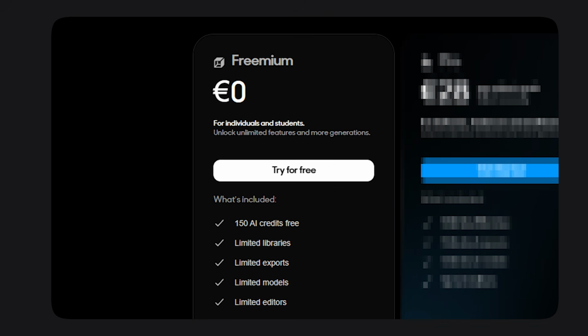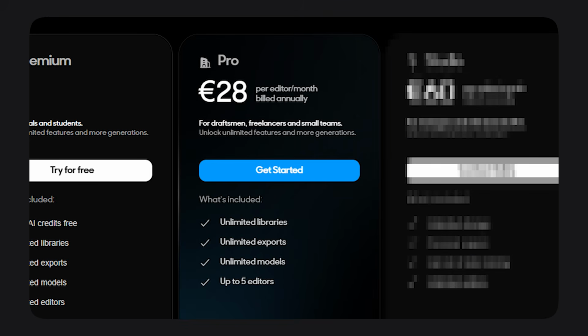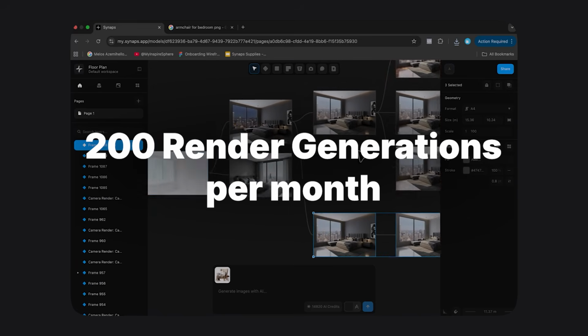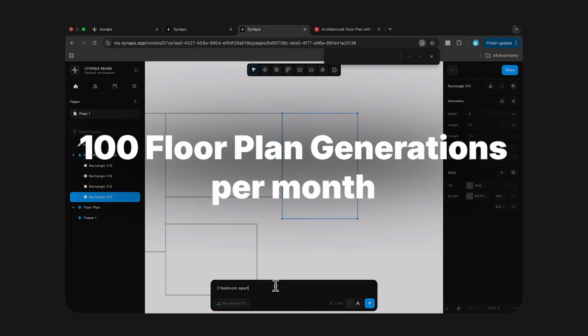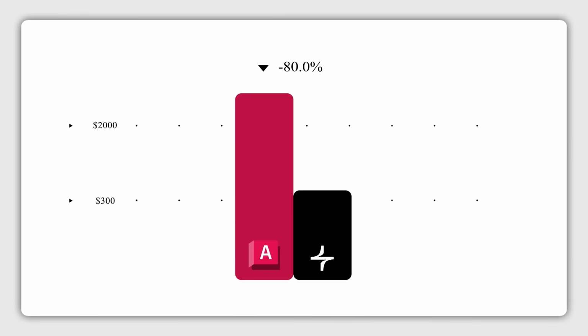Now, obviously above the free version in Synaps, you have the paid version, which includes AI features, and all of this, even the paid version, comes at $390 per year. $390 per year would include about 200 generations of renders every month, or 100 floor plan generations every single month. So when it actually comes to pricing, it is about 80% cheaper than AutoCAD, even if you are not going to include any of the licenses that you would have to pay for rendering capabilities that Synaps already offers inside the software. And basically, I didn't even take those into account when I was making this comparison.